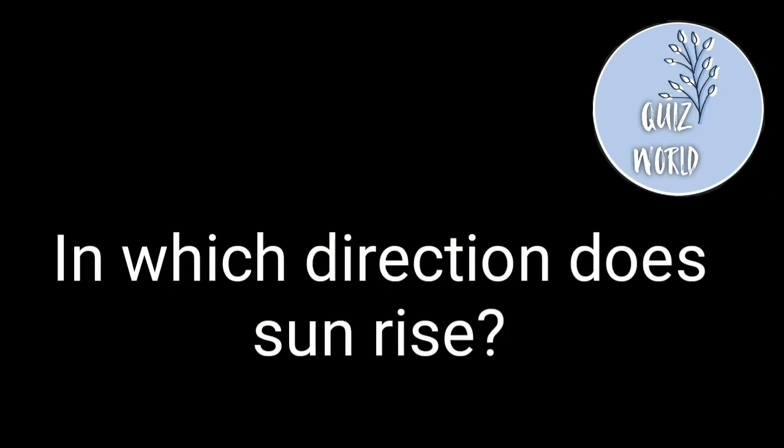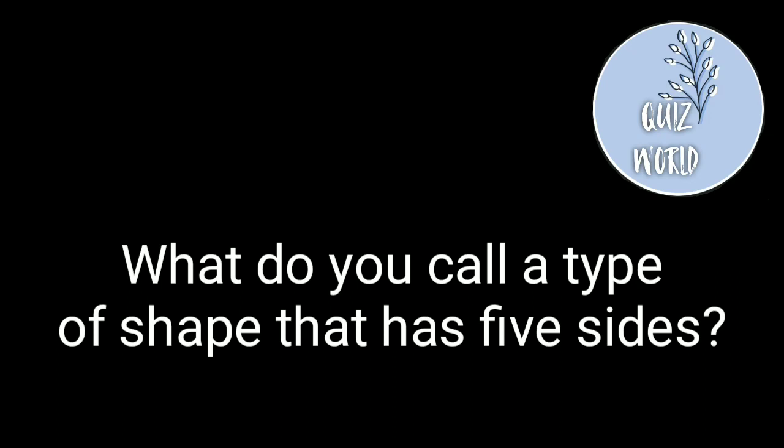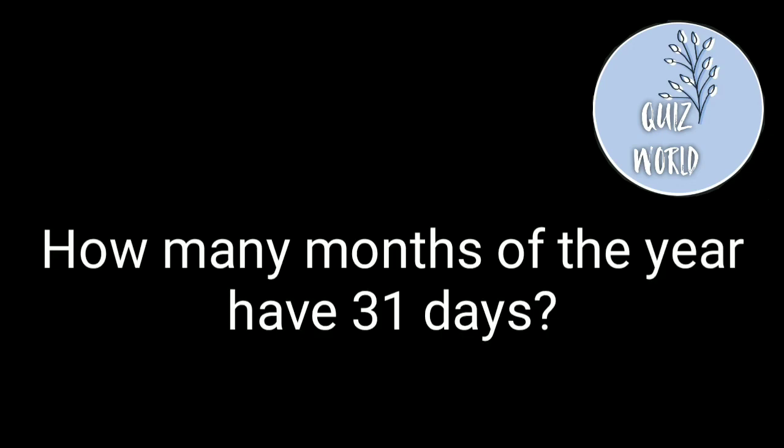In which direction does sun rise? The right answer is east. Moving to the next question. What do you call a type of shape that has 5 sides? Answer is pentagon.